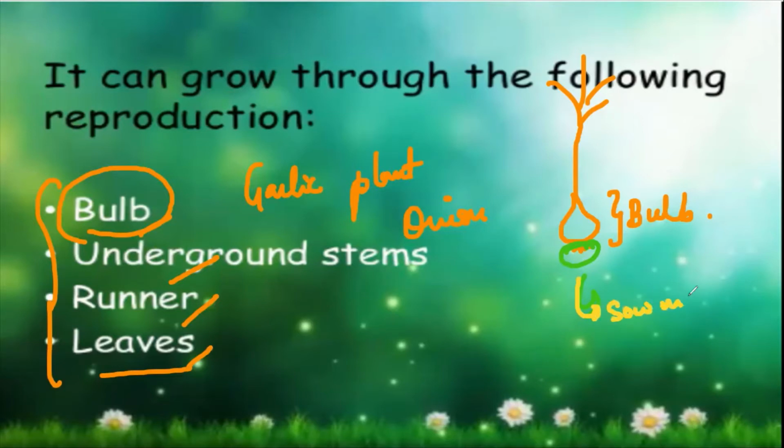Just sow it into the soil, not water. Then you can give water, good light, and good temperature.